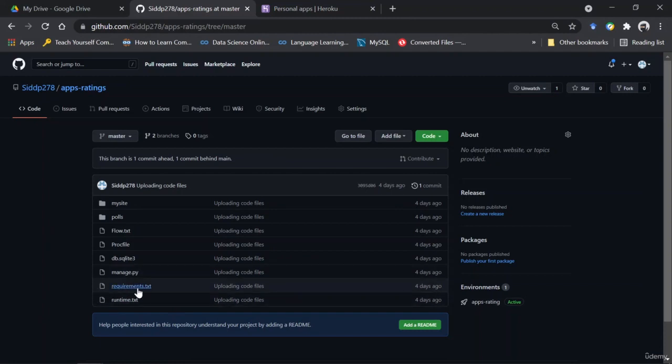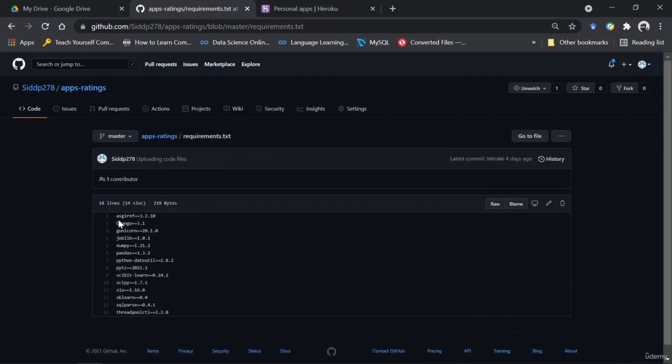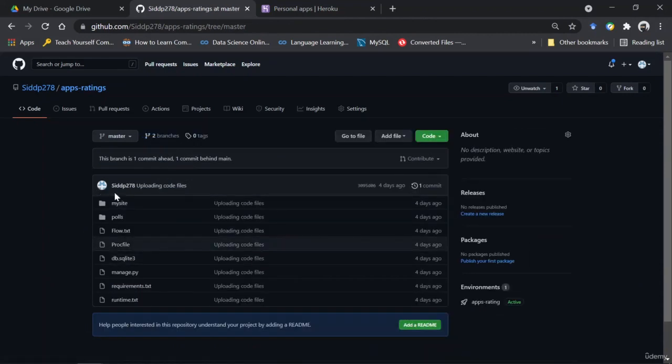Now again, requirement.txt is just a file which stores each and every package that has been downloaded or is in use with this project, and the version for that, right? So the project, I would say, is to be uploaded in the same exact format, where my site and polls and flow and each of these files are present, right?